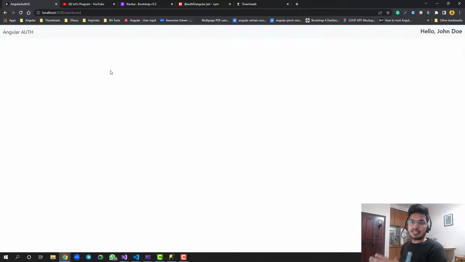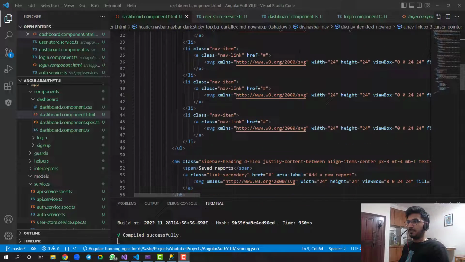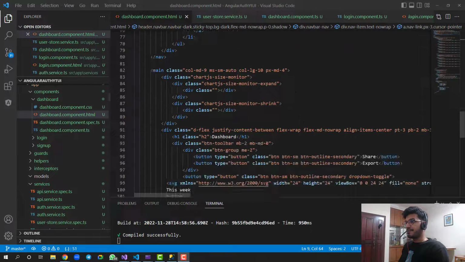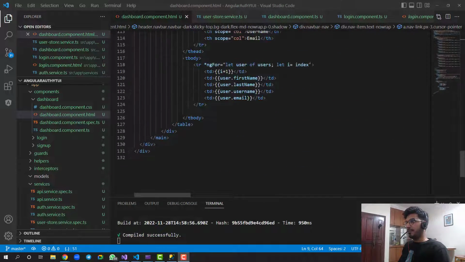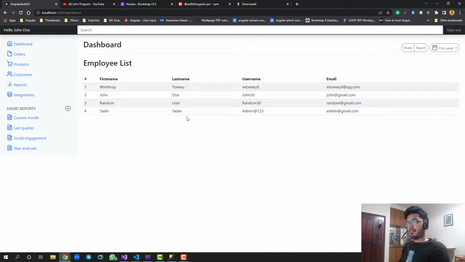I will be just adding my code snippet for the home page so that this home page and the dashboard page should look good. This is how the code of the dashboard looks like. We don't have that much time to explain each and every line, so I have directly pasted the code. Let's see how it looks on the UI.